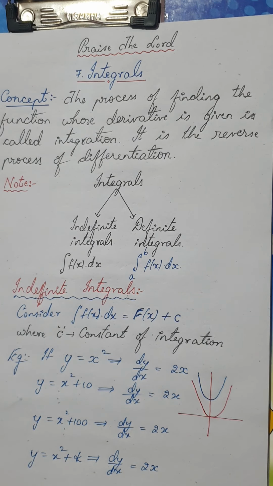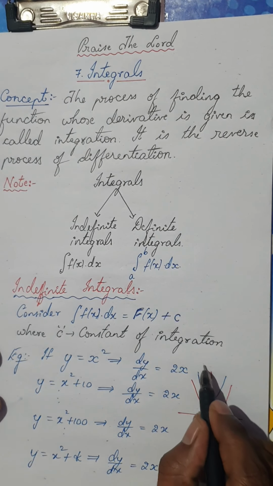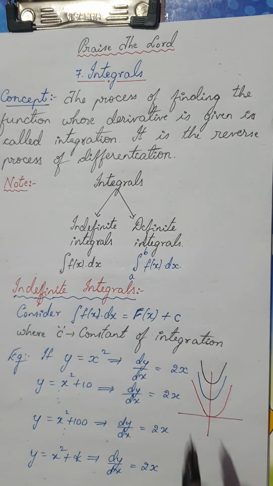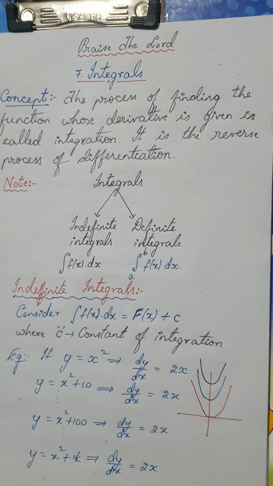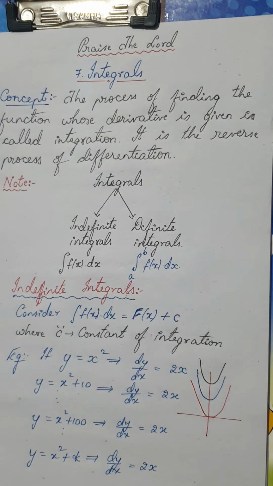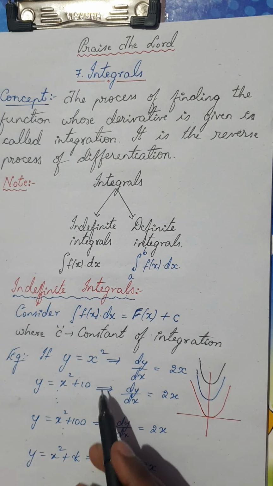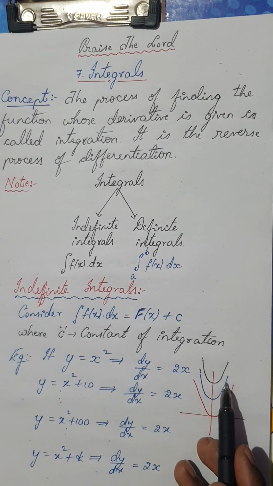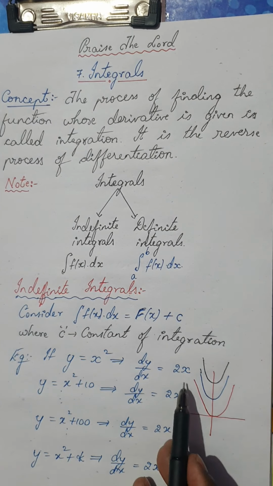Now if I take y is equal to x square plus 100, it would be another parabola somewhere over here. They are almost the same family of parabolas, but the constant matters. Different constants would give me different curves, but the derivatives would be the same.